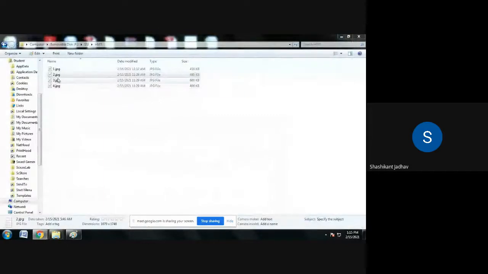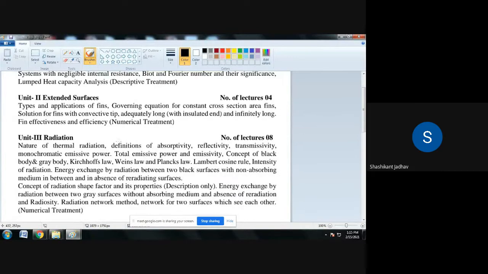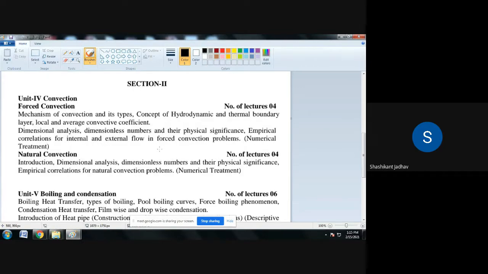Section 1 consists of unit number 1, conduction, then unit number 2, extended surfaces, then unit number 3, radiation. The first section consists of three units: the first unit is conduction, the second unit is extended surfaces, and the third unit is radiation. And what about section 2?